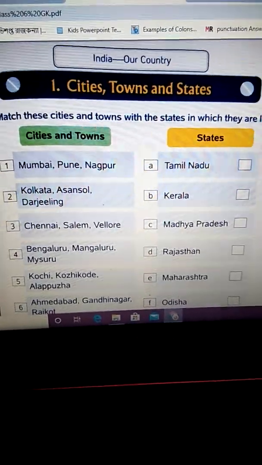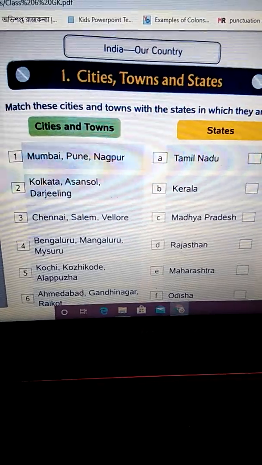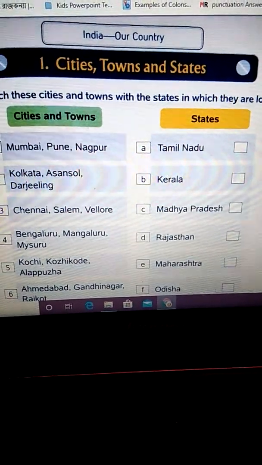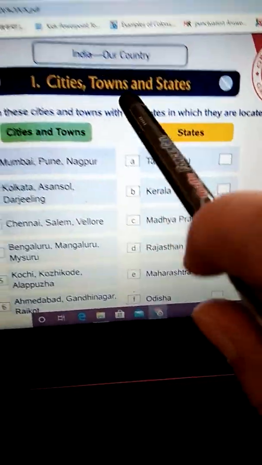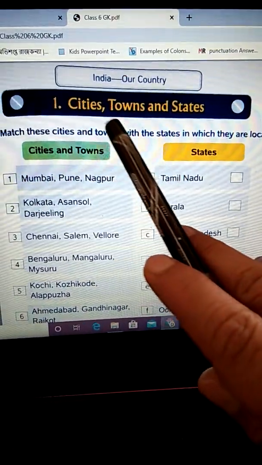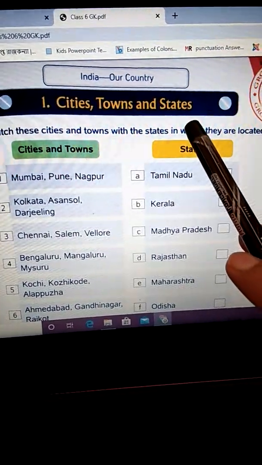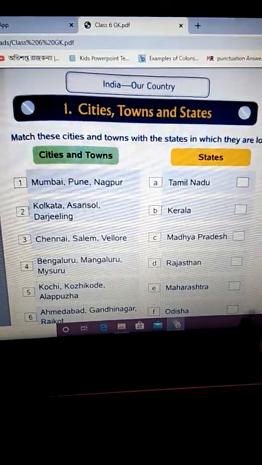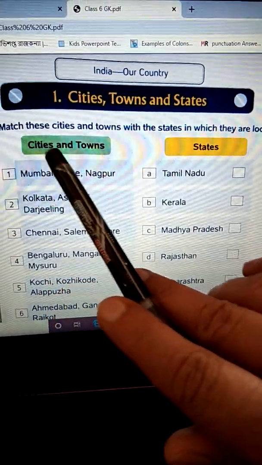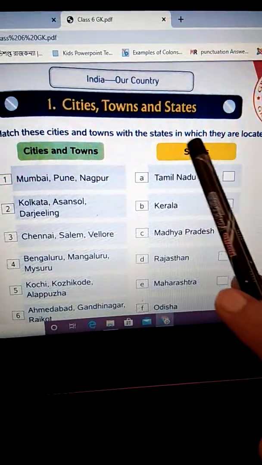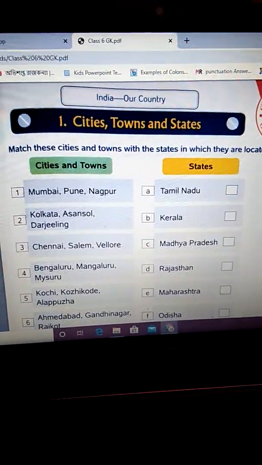Children, today we are here to discuss the chapters of GK. What is the first chapter? The first chapter is cities, towns, and states. What we'll have to do? You will have to match the cities and towns with the states in which they are located.